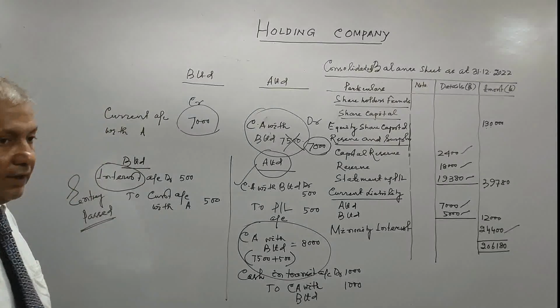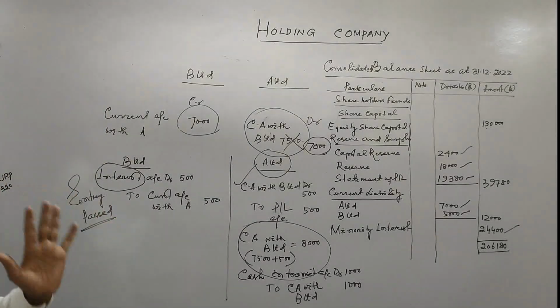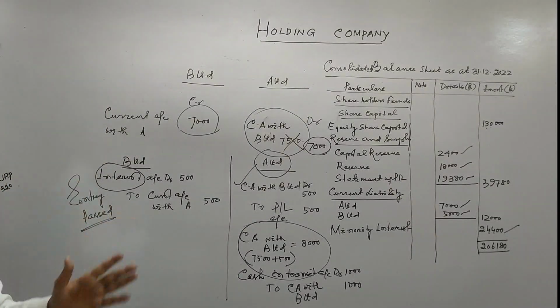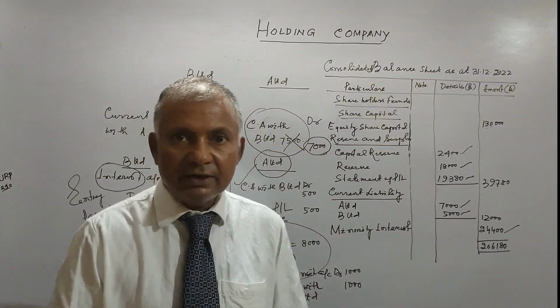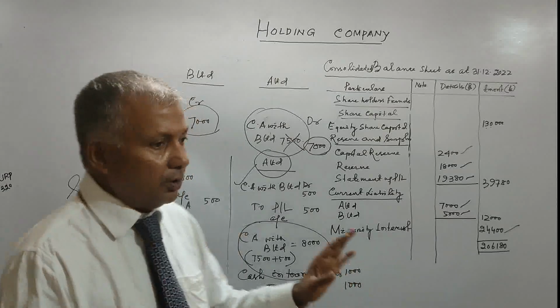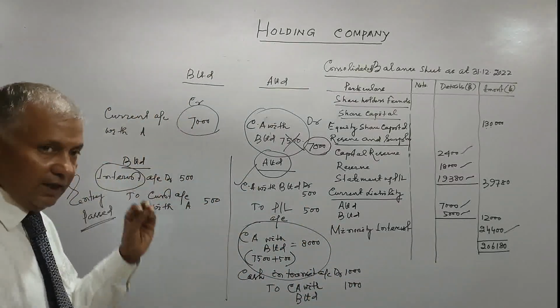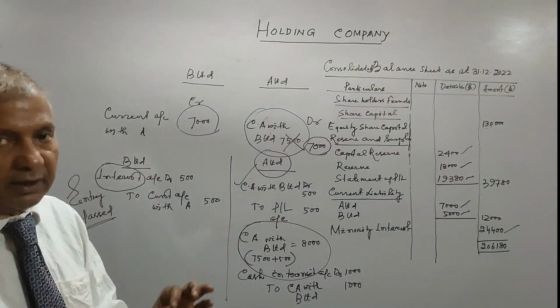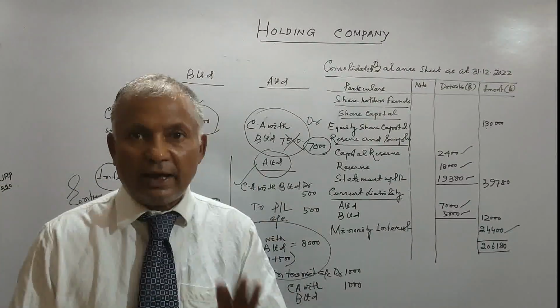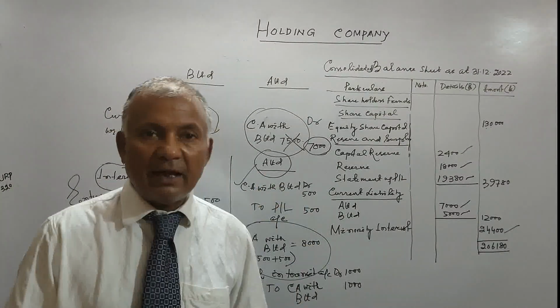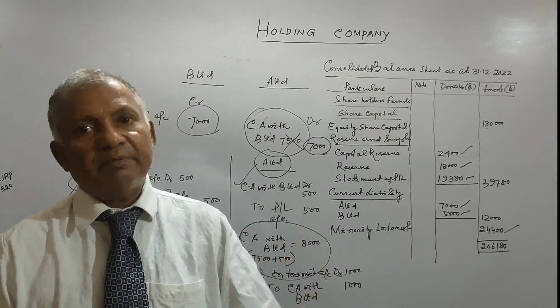Second one is your proposed dividend. As I have told you, as per Companies Act 2013, Schedule 3, if the proposed dividend is given in adjustment, just ignore that and give a note at the end of the balance sheet, that is sufficient.